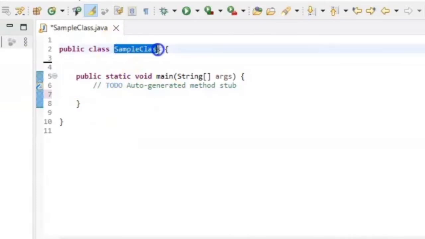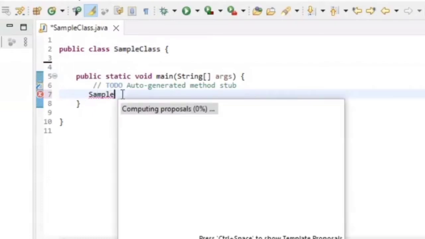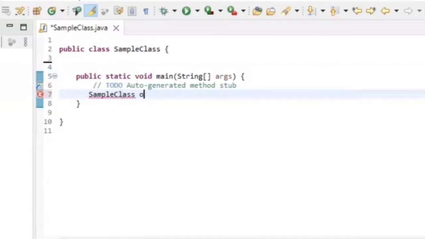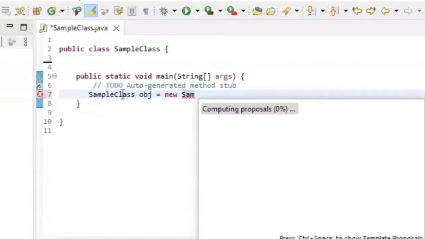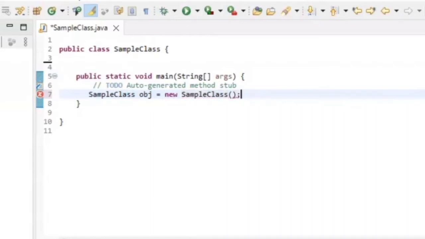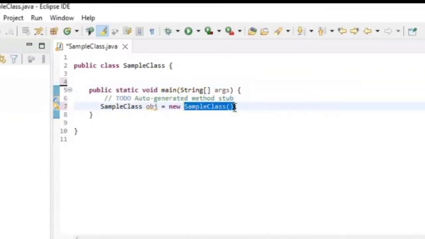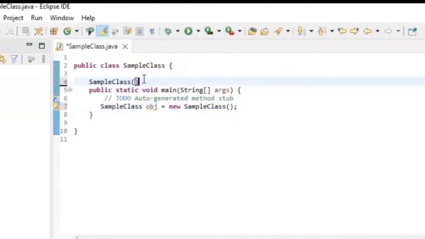Here we have a sample class. Let me create an object of this sample class. Now you can see there is no compilation error. This new keyword is simply calling the default constructor. But now what if I define a parameterized constructor? So let's see. This is the constructor. Now here I pass an argument.